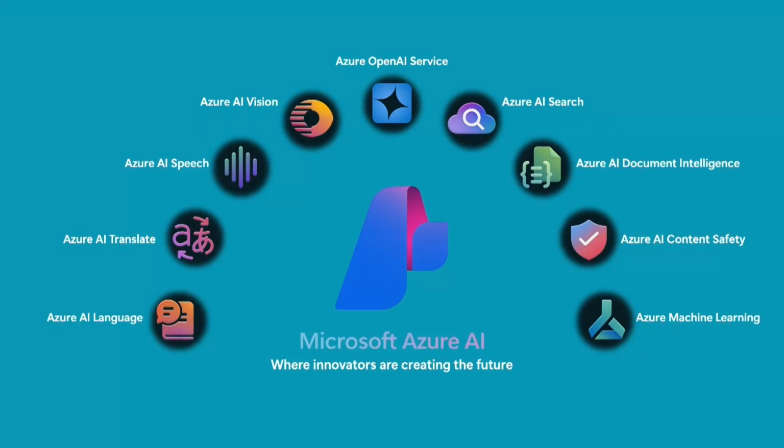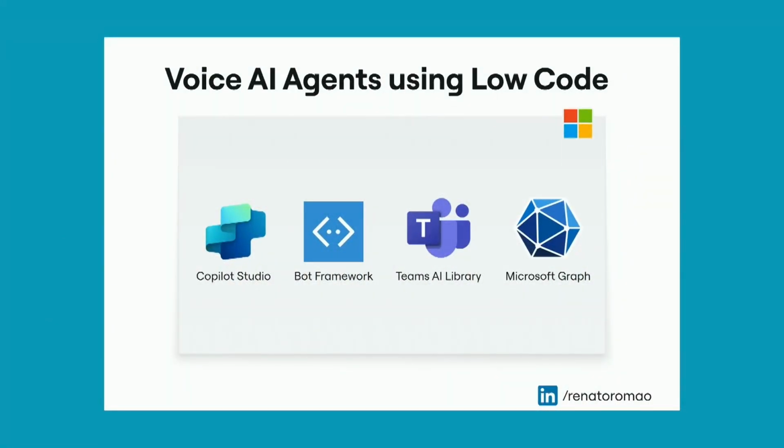In this case, if you send to Azure AI Speech, or for example, if you pass to the Azure AI Document Intelligence, instead of sending the document to the Azure OpenAI model, you can send it to the Azure AI Document Intelligence for free until you have like 1,000 pages in a document. So in this case, you can use the services that we have available in Azure. So not only Azure OpenAI, but you can combine both. And also you can combine all of them with Copilot Studio, for example, or Power Platform, any other services that you want to use. So this is the voice AI agents using low code.